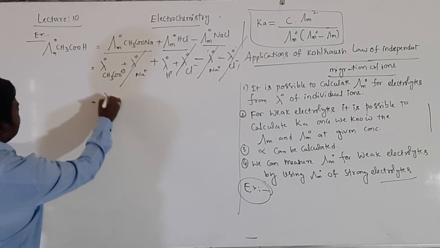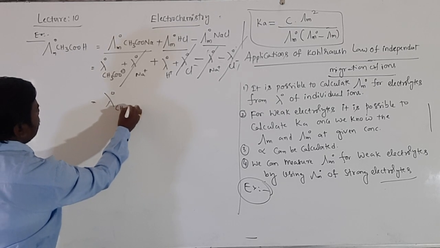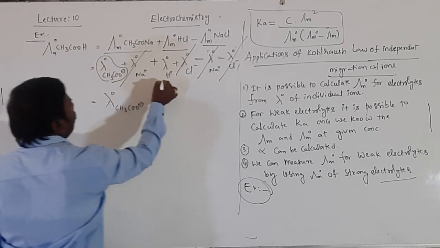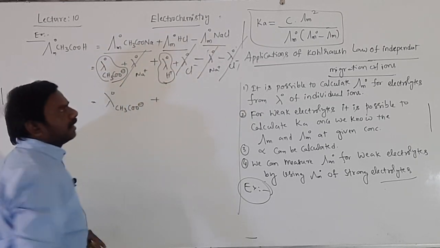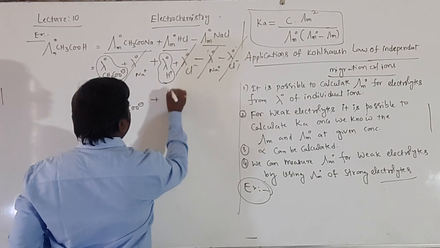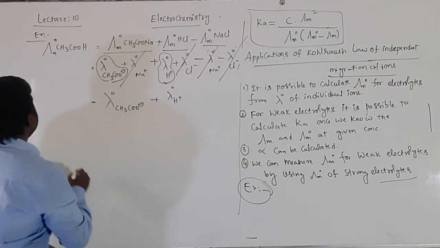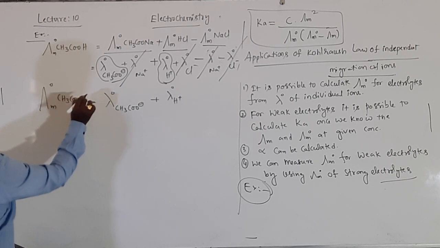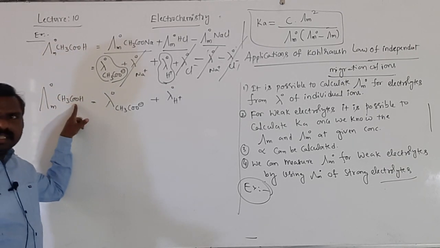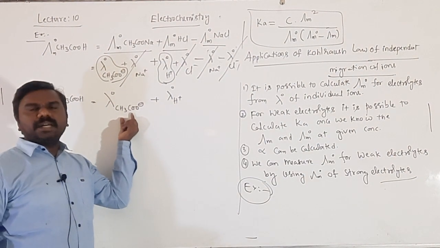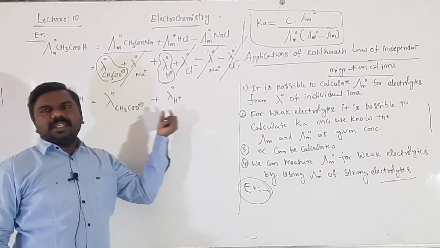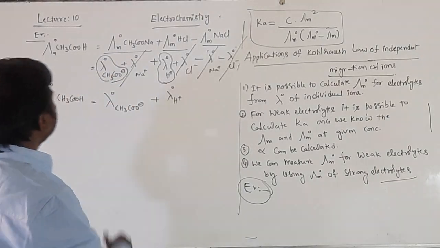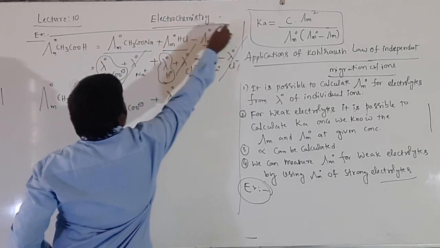What is left, students? Lambda naught of CH3COO minus plus lambda naught of H plus, the other two are cancelled. It means that is lambda naught of acetic acid. Limiting molar conductance of CH3COOH is equal to the algebraic sum of the CH3COO minus and H plus ion conductances. Understood? This first step is very, very important.